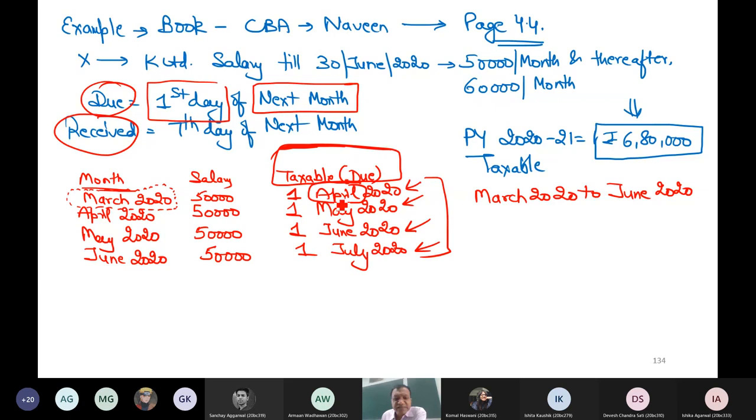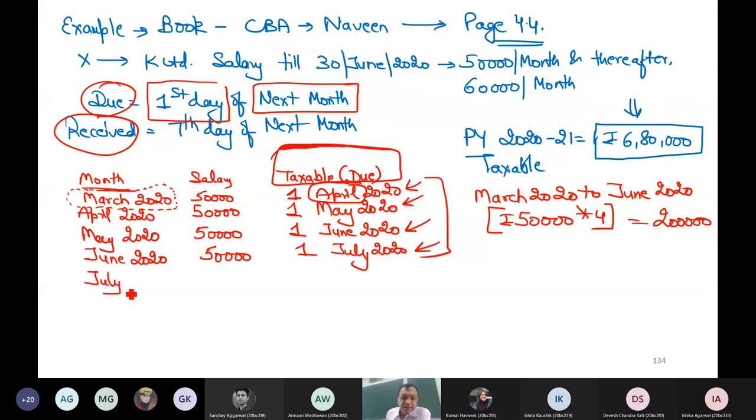I might be taxing this salary on 1st April, but this 1st April taxability amount is not of April, it is of March. You might be taxing March salary in April, but you should write that it is the salary of March, not April. So March 20 till June 20, for these 4 months, salary is 50,000 into 4, which is 2 lakh.